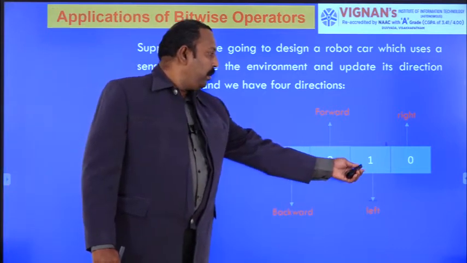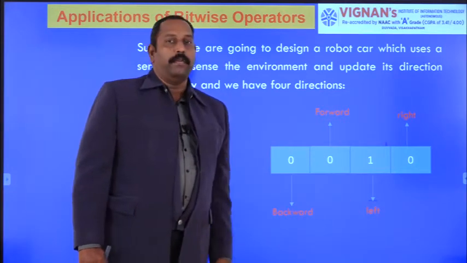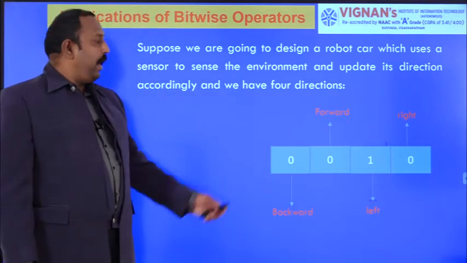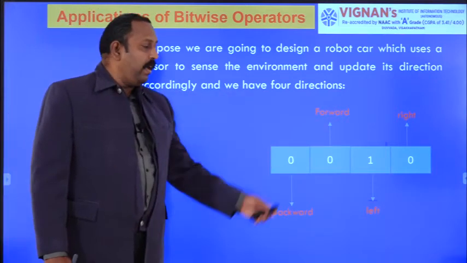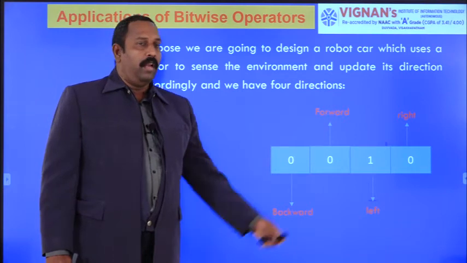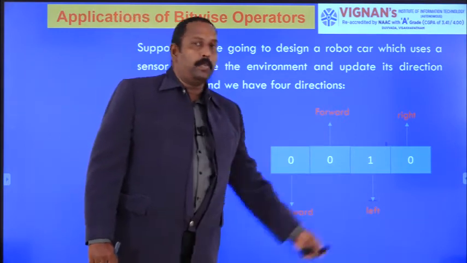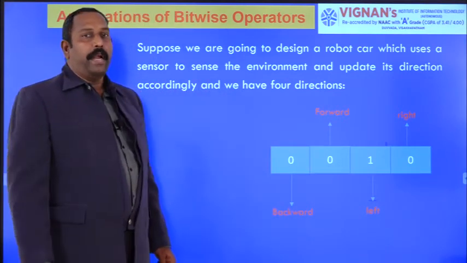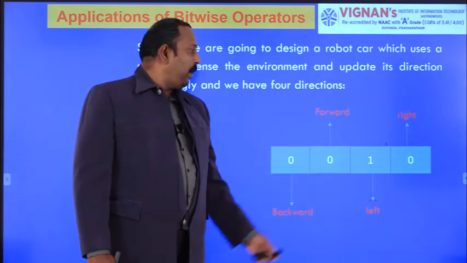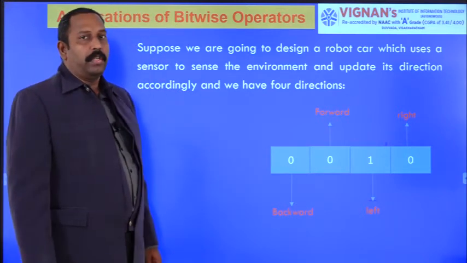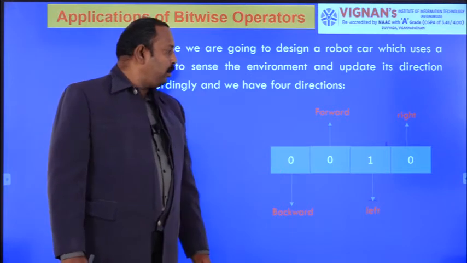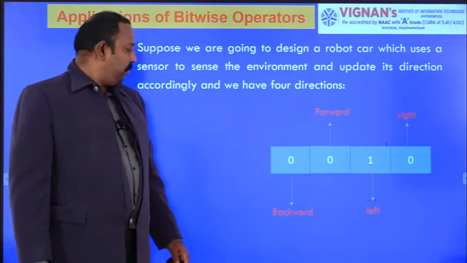If the left position is 1, the car has to move in the left direction. If the first position is 1, the car has to move in the right direction. If the third bit is 1, the car has to move forward. Similarly, if the fourth bit is 1, the car has to move backward.